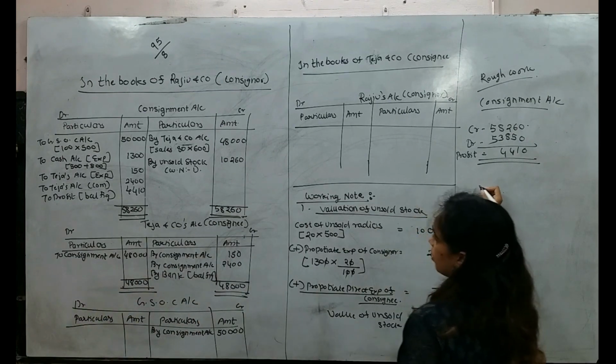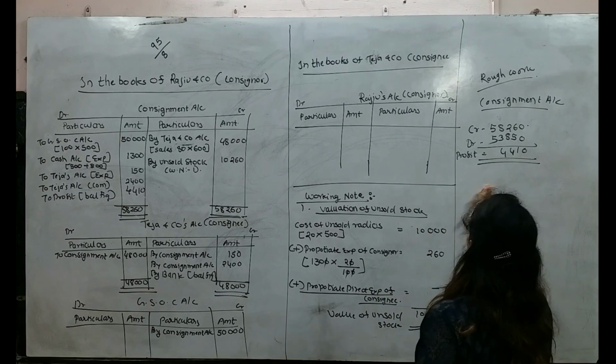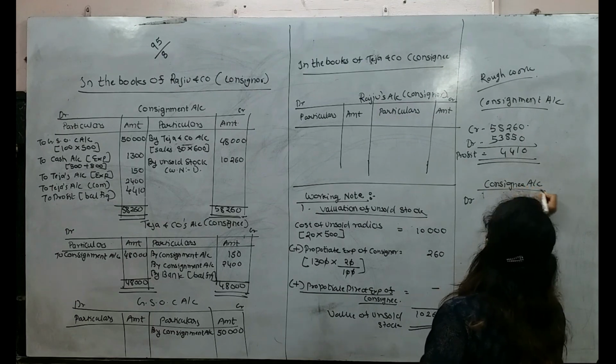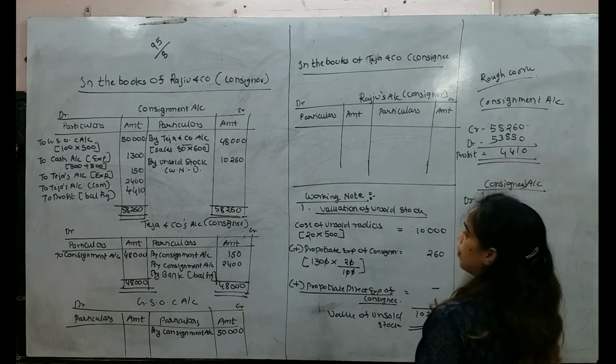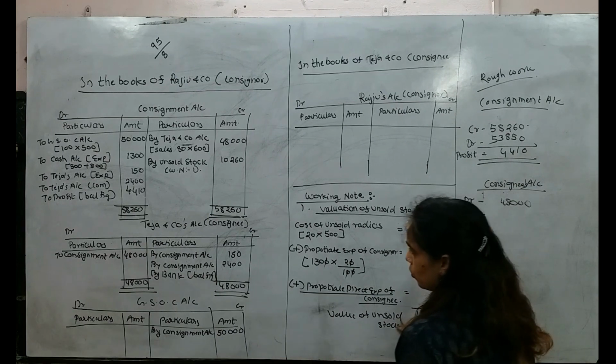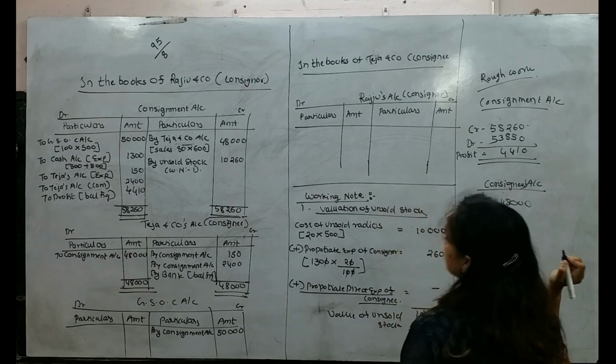Okay, let's do it, students. See, now I am talking about the debit side total of consignee's account. Debit side total is 48,000, credit side total is 2,550.